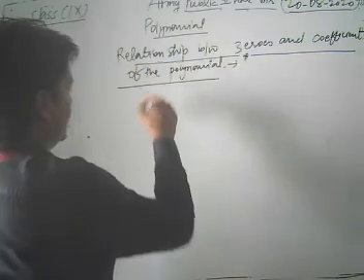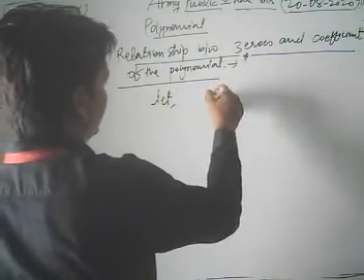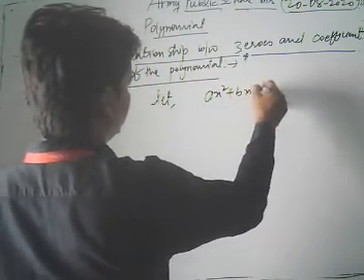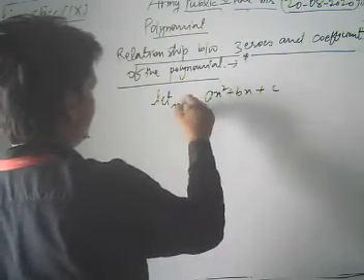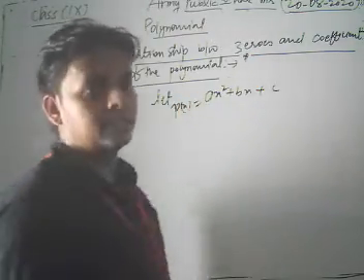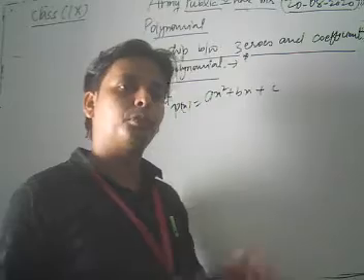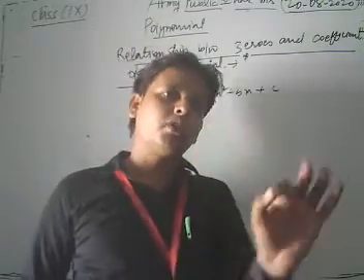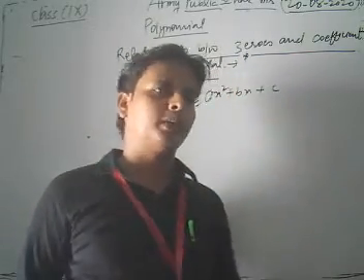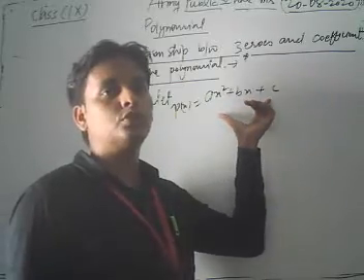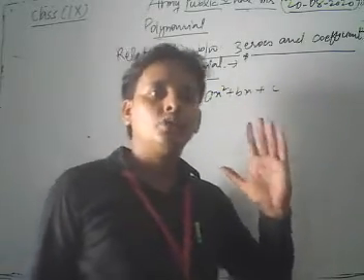Let us consider, dear students, the quadratic polynomial ax square plus bx plus c. Now how many zeros does this quadratic polynomial have? There are 2 zeros. The number of zeros depends on the degree of the polynomial. This polynomial has degree 2, so it has only 2 zeros.